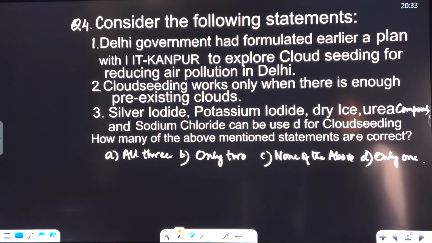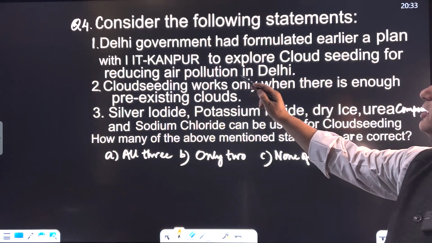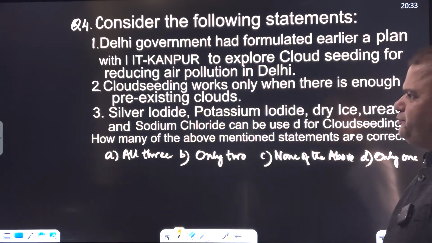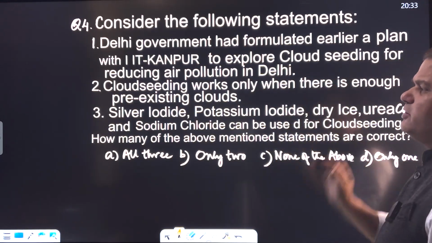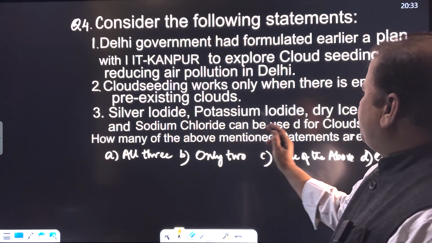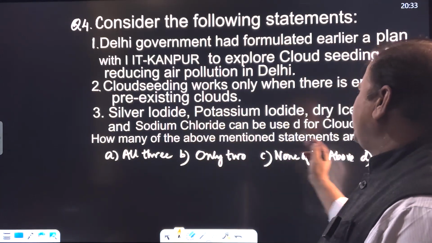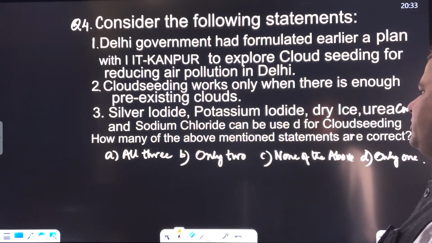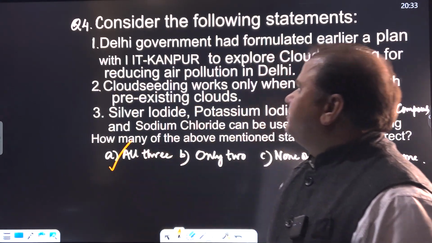Consider the following statements. Delhi government had formulated earlier a plan with IIT Kanpur to explore cloud seeding for reducing air pollution in Delhi. Cloud seeding works only when there are enough pre-existing clouds. Silver iodide, potassium iodide, dry ice, urea compounds, and sodium chloride can be used for cloud seeding. How many of the above mentioned statements are correct? See, the statements which are correct are all three.